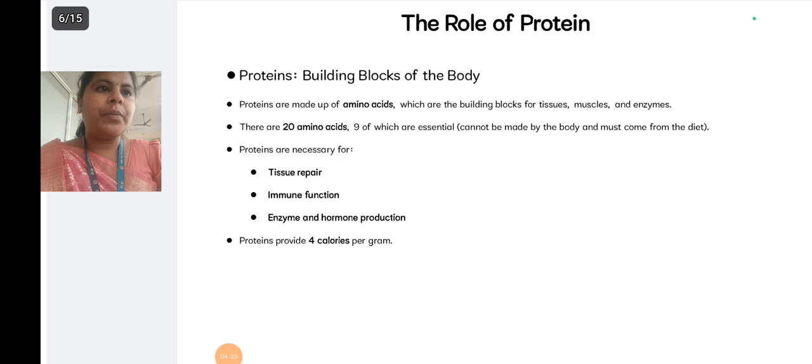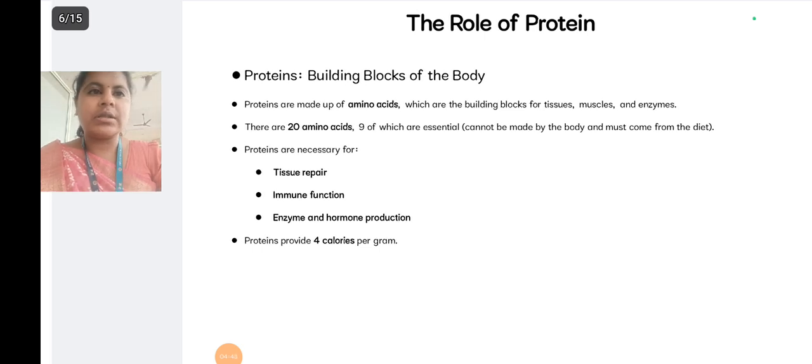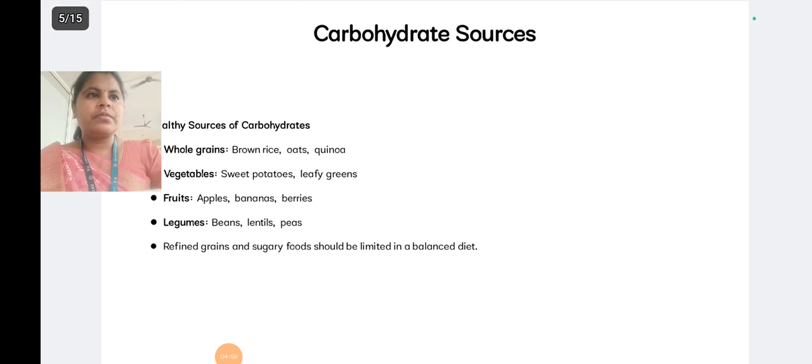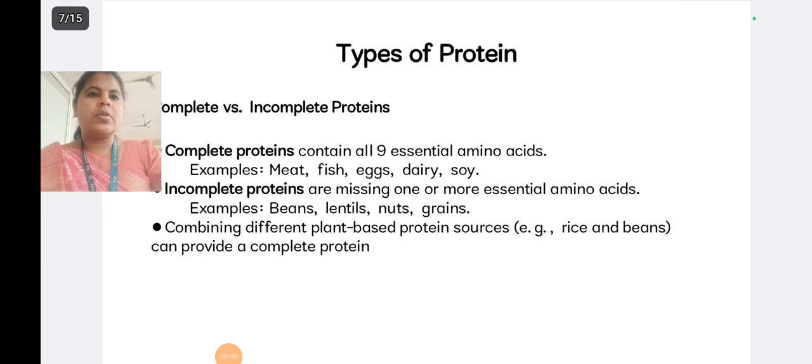Essential means it cannot be made by the body and must come from the diet. So there are 20 amino acids, 9 are essential amino acids, and the rest are non-essential amino acids. Essential amino acids cannot be made by the body, they must come from the diet. Proteins are necessary for tissue repair, immune function, and enzyme and hormone production. Proteins provide 4 calories per gram.